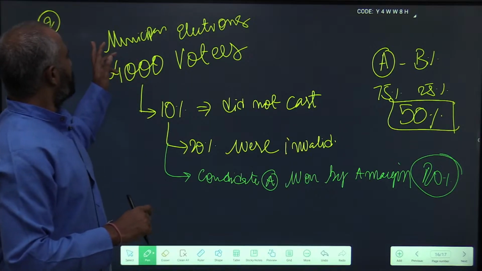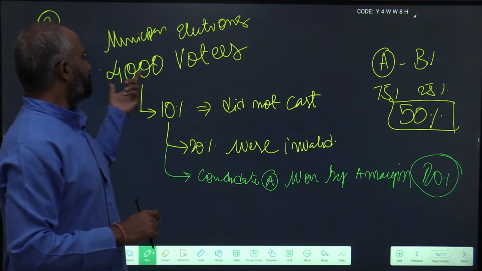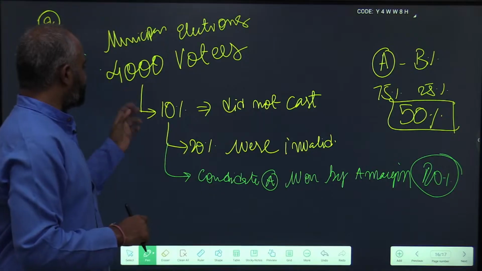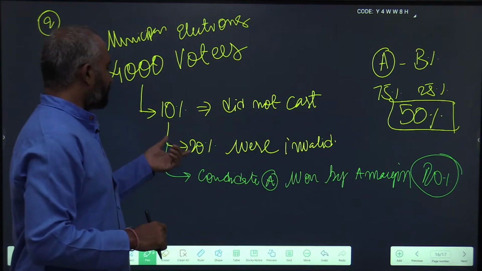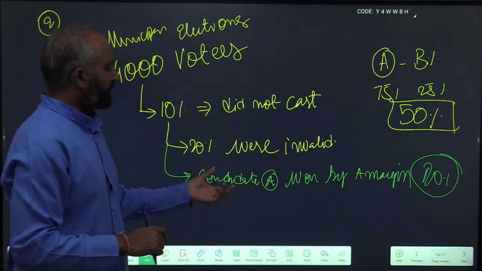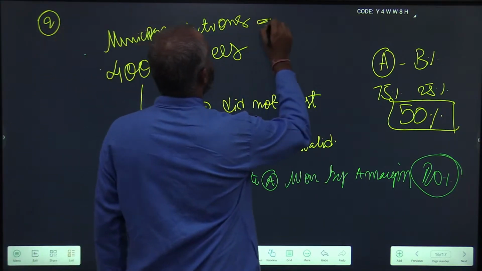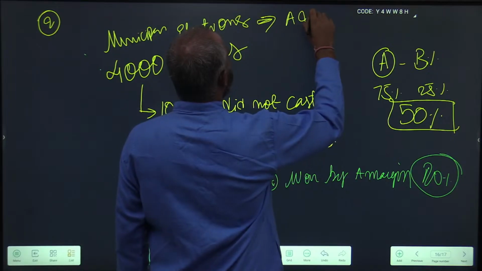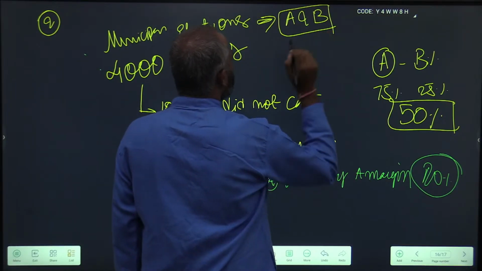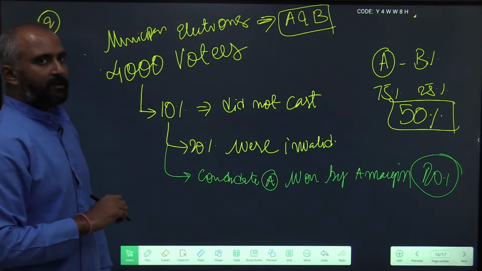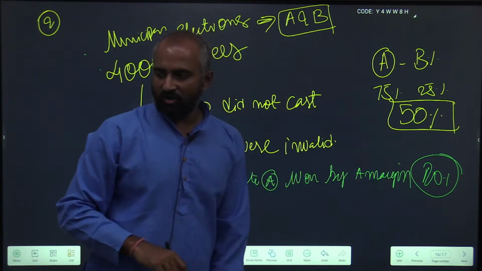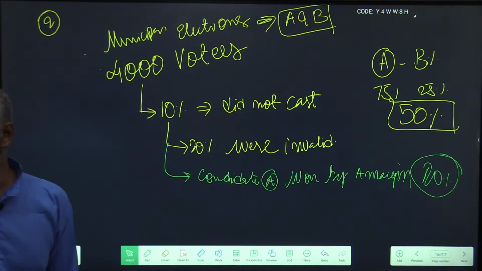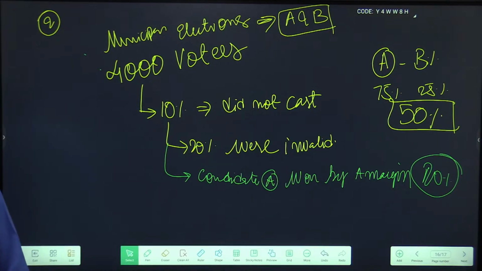So in municipal elections, there were 4,000 voters. Out of this, 10% did not cast their vote, and out of the votes that were cast, 20% were invalid. There are only two candidates, A and B. Candidate A won by a margin of 20%.